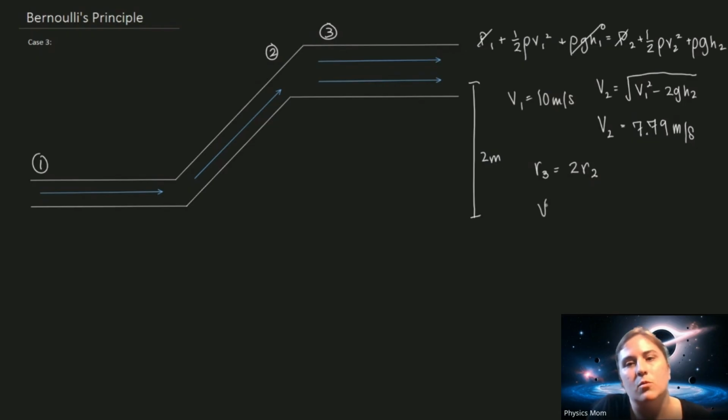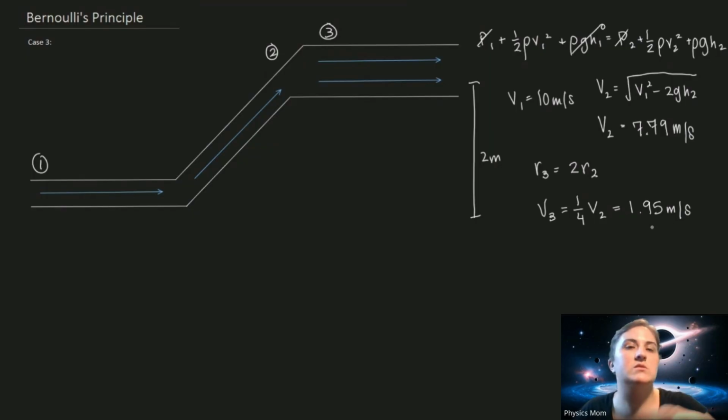V3 is equal to 1 over 4 V2, which in this case, I'm cutting this 7.79 down to 4, and I have 1.95 meters per second. It's going to slow it down even more. So this would be under the case of applying both the Bernoulli and the continuity equation.